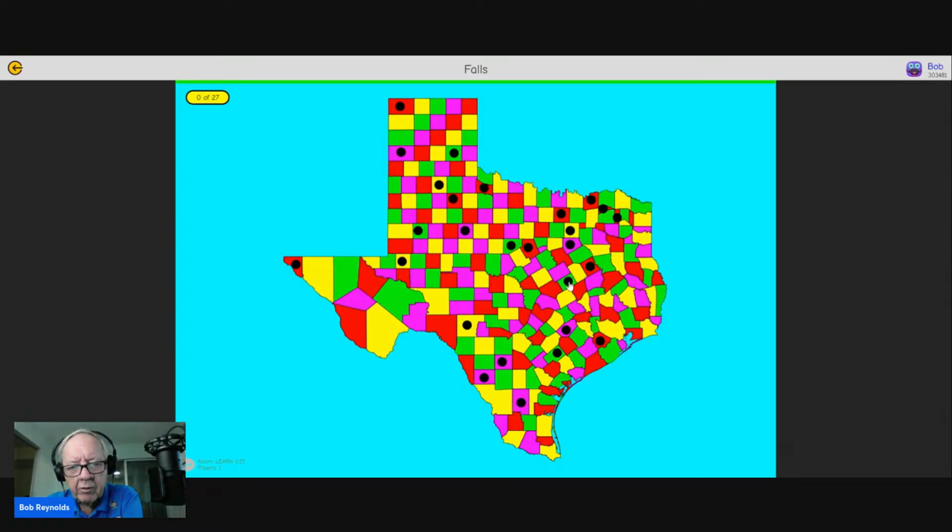It asks for Falls. There's Falls, Dallas, Denton, there's Denton, Freestone, Frio, okay, Fayette, Deaf Smith, Fannin on the Red River, Delta looks like a little delta where two rivers join, Ellis, Ector, Dawson, Donnelly, Dimmitt, Fisher is the purple one, Edwards, El Paso, Duval, I think this is Duval,